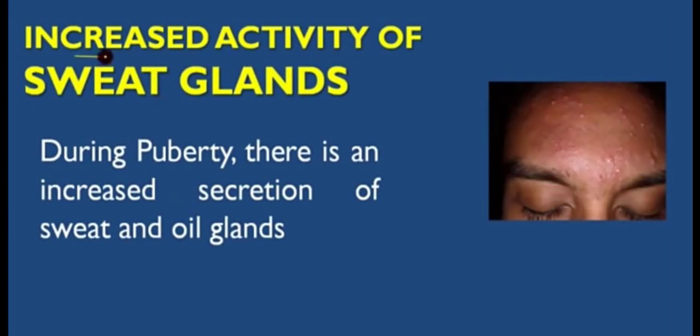Then increased activity of sweat glands. The activity of sweat glands increases. So what happens at that time? There is an increased secretion of sweat and oil glands, due to which there is appearance of pimples on the face.